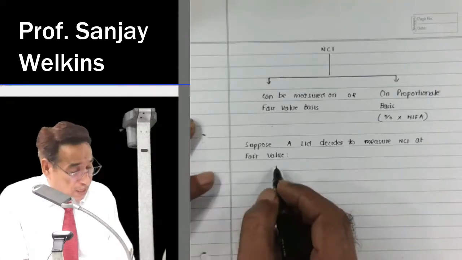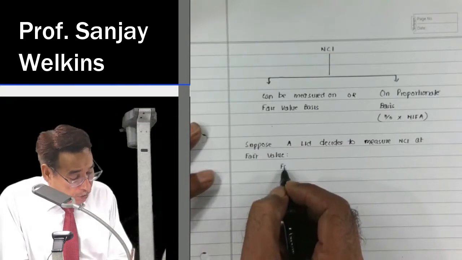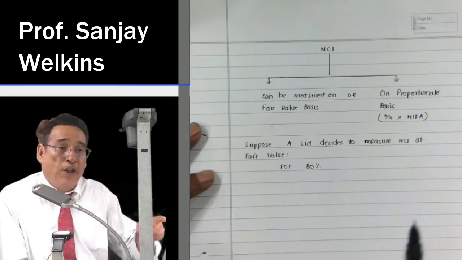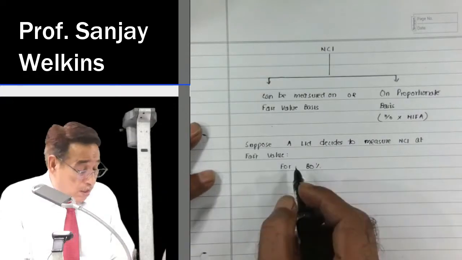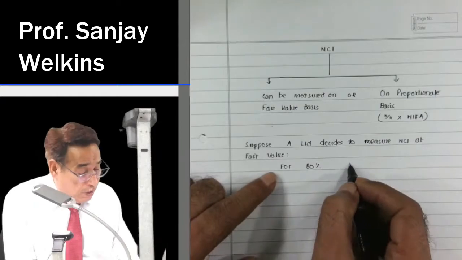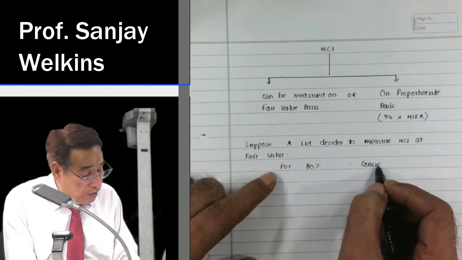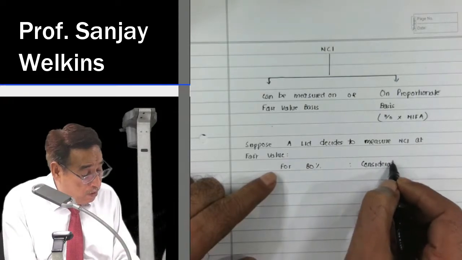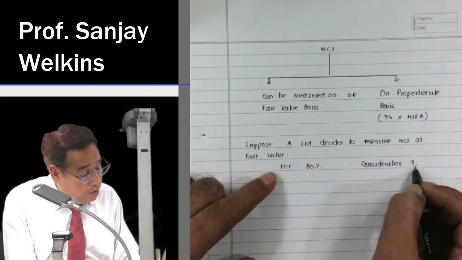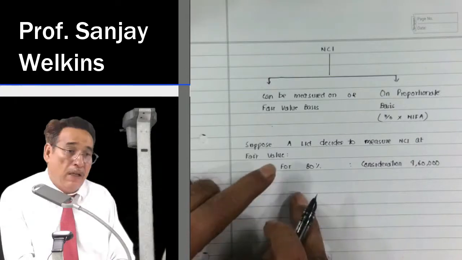In this case, how am I going to compute? First of all, I am going to write: for 80%, I am acquiring 80% share capital of the other entity. In order to acquire 80% shares of the other entity, how much consideration am I paying? Because I am acquiring only 80% of the shares, I am paying 9,60,000. Correct?